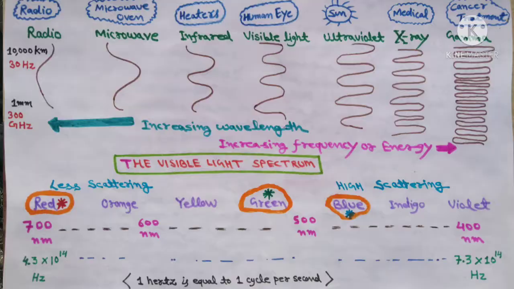If we want to understand the physics behind these questions, then we need to understand the electromagnetic spectrum of light. Dear student, the electromagnetic spectrum of light is an arrangement of radiation in increasing or decreasing order of wavelength and respective frequency. As we know, electromagnetic radiation is of 7 types. First is radio waves, second is microwaves, third is infrared rays, fourth is visible light, fifth is ultraviolet rays, sixth is X-rays, and seventh is gamma rays.